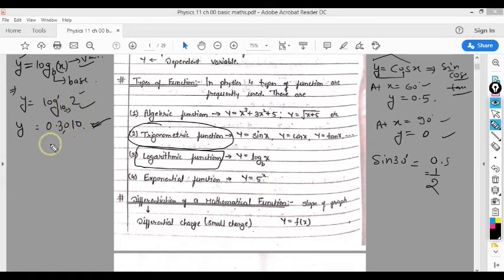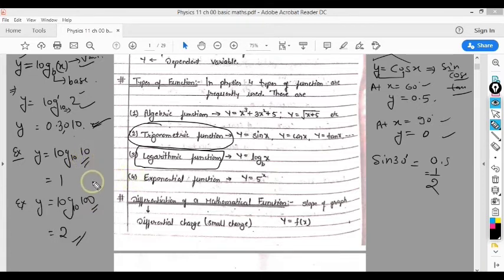Like 0.3010. For example, I can take another case: if it is mentioned that y equal to log 10, then its value comes out to be 1. Similarly, y equal to log 100 comes out to be 2. These are values. You don't need to worry about where we will get to know about these values.